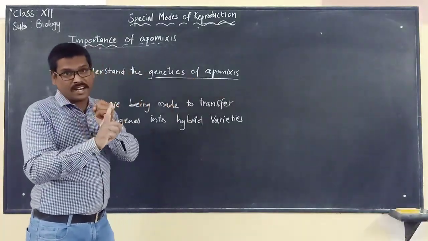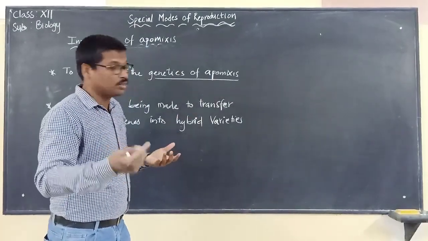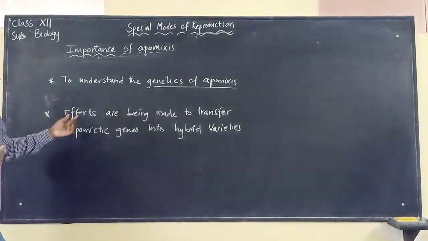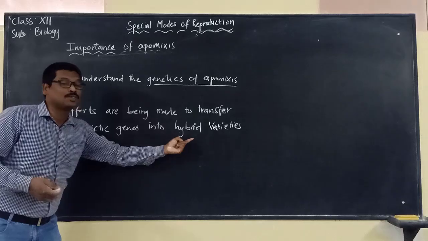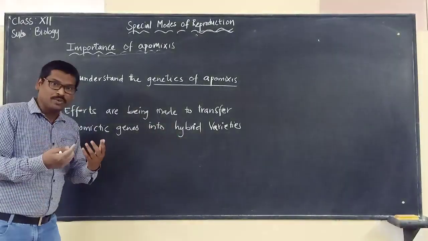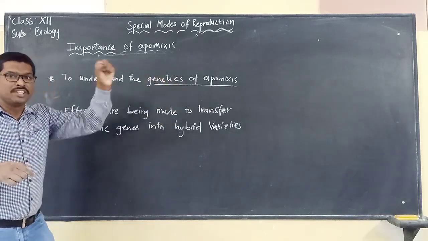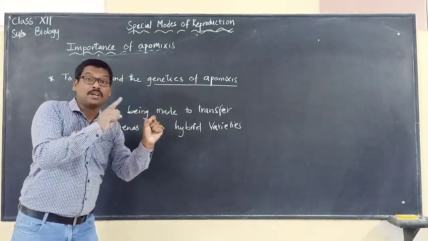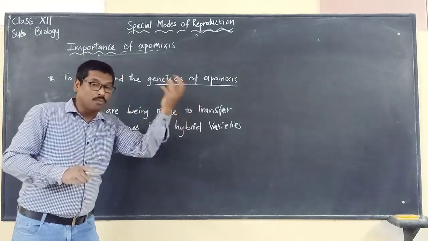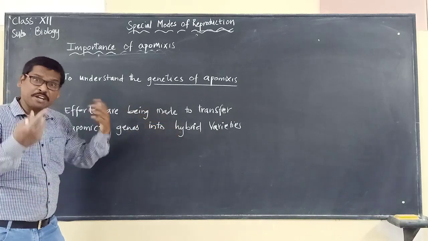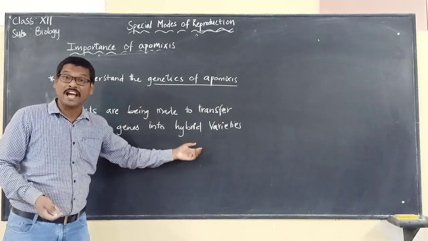Once they understand the gene that is responsible for apomixis, a lot of effort is being made to transfer the apomictic genes into the hybrid varieties. Once they identify the gene responsible for the formation of seeds without fertilization, they want to transfer that gene into the hybrid varieties.